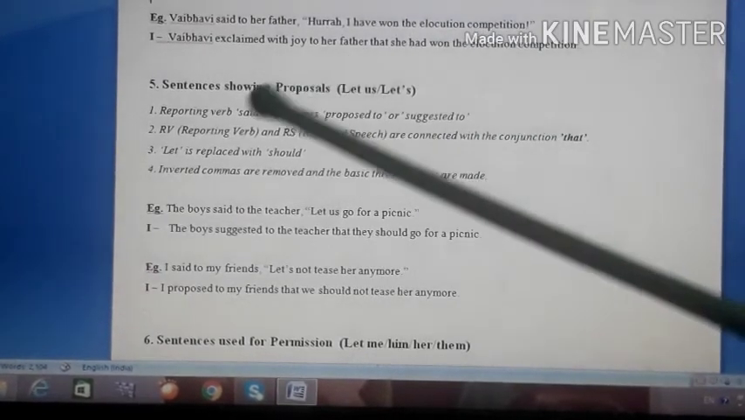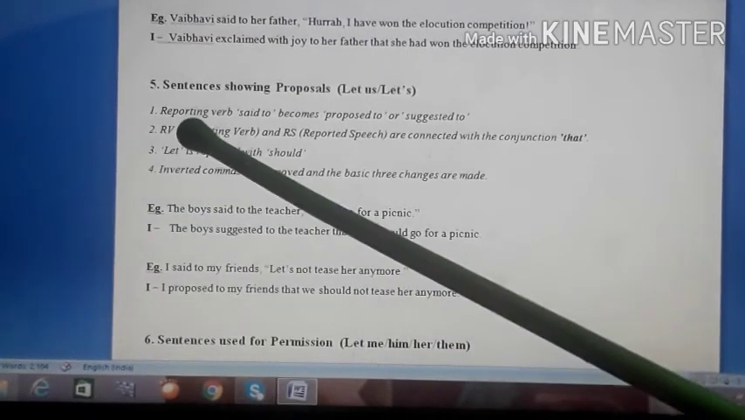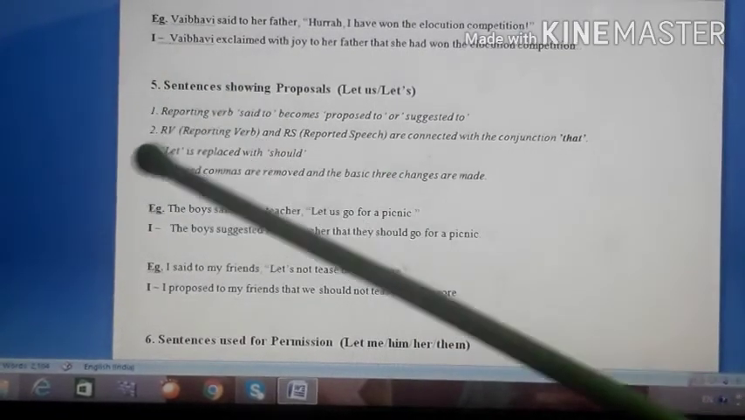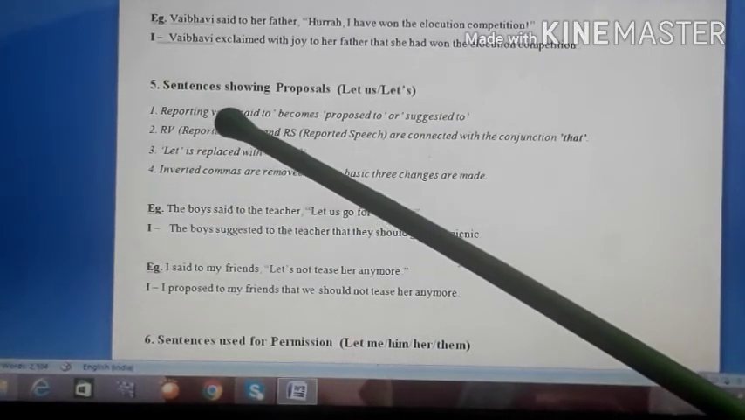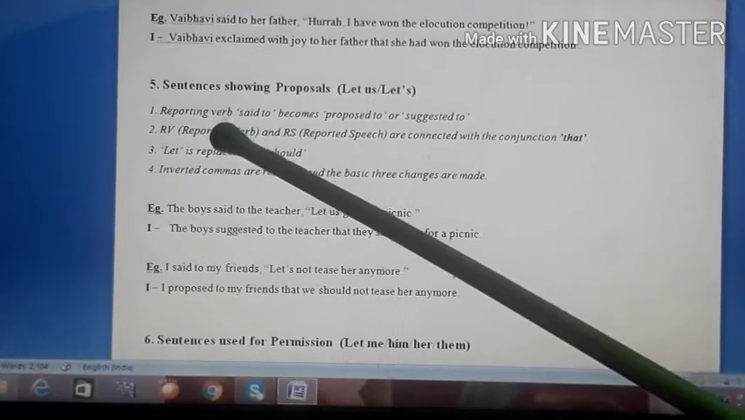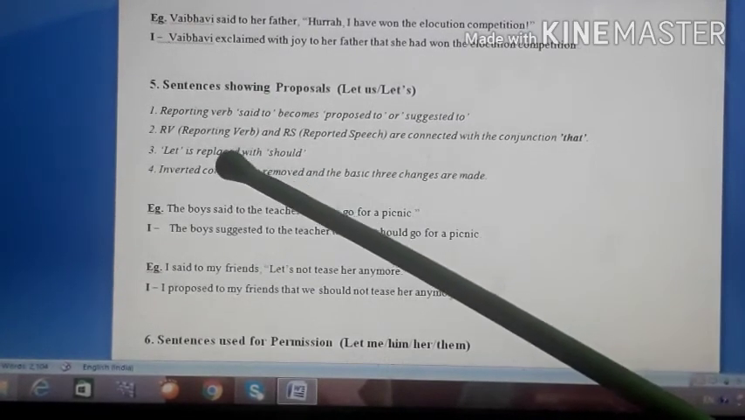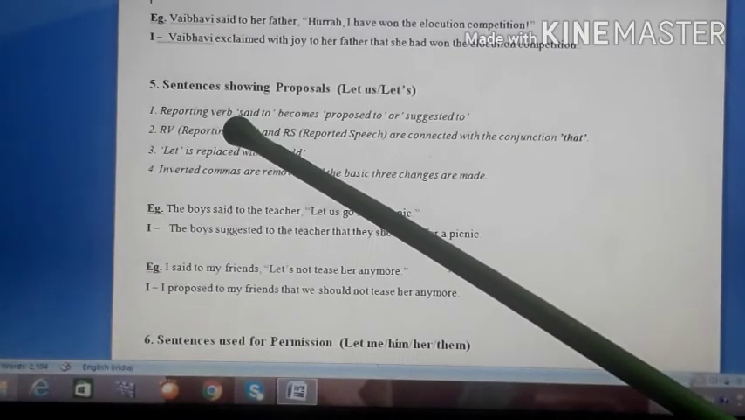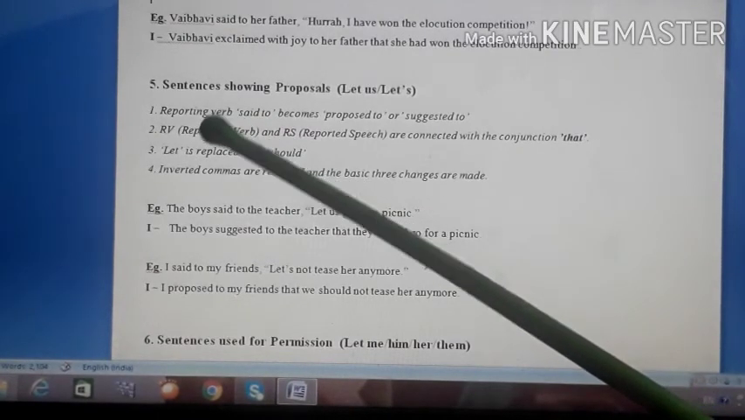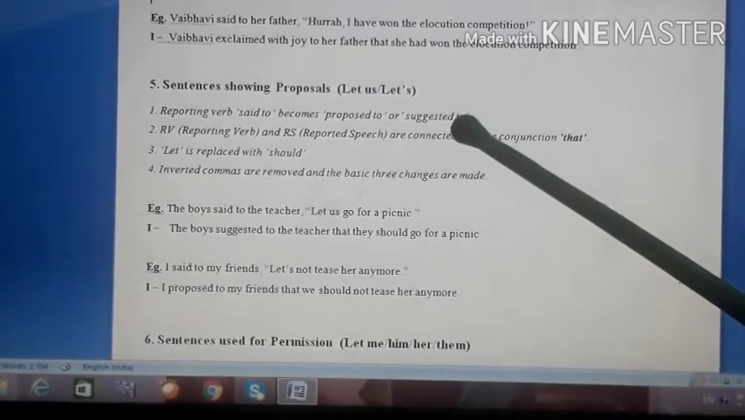So these sentences are called proposals. Remember, here we don't take the sentences with let me, let him, let her. These are not the sentences which come under proposal. Those sentences come under permission, that we will see after this. Okay, so here you see, when the let is followed by us, it becomes a proposal. So the reporting verb said to becomes proposed to or suggested to.